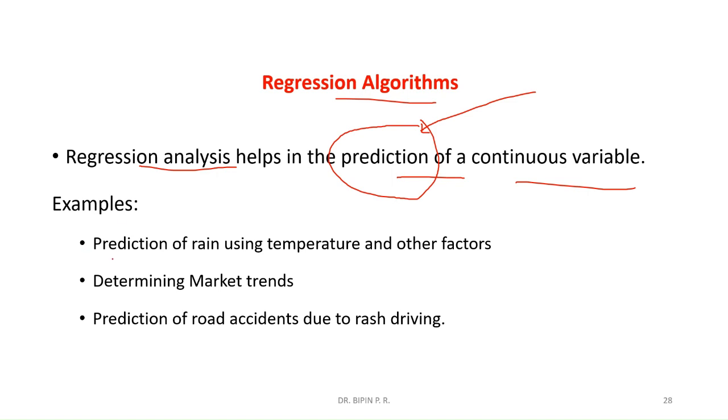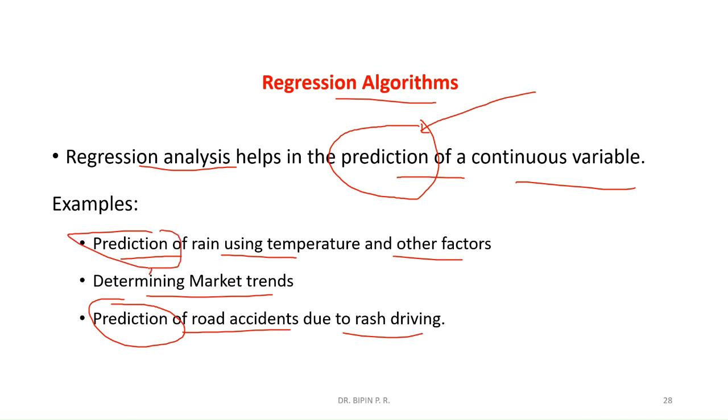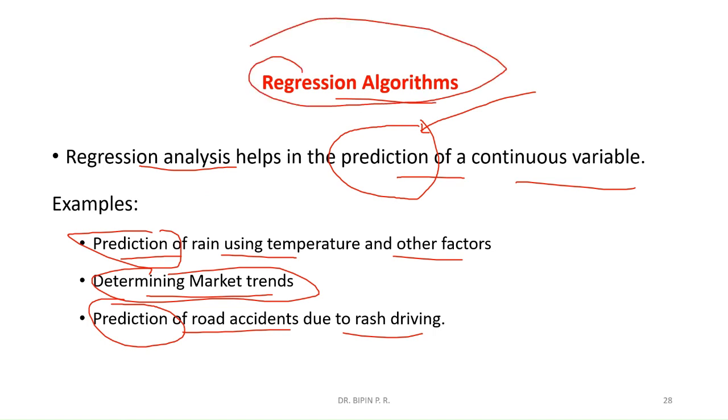Now, prediction of rain using temperature and other factors, determining market trends, prediction of road accidents due to rash driving. All these operations are prediction operations only, so they will be done using regression algorithms.